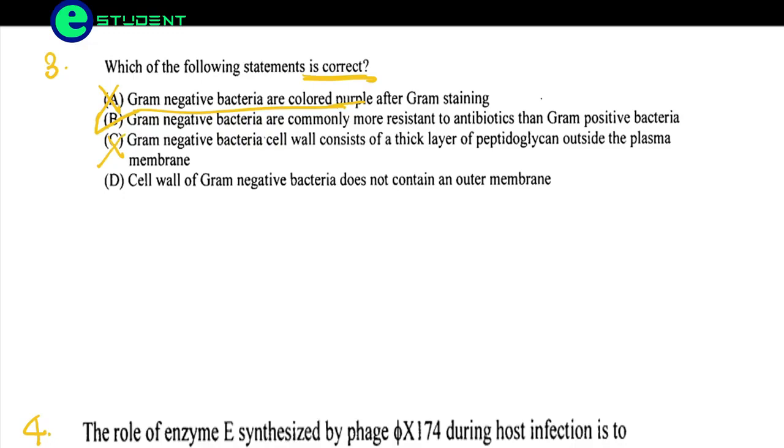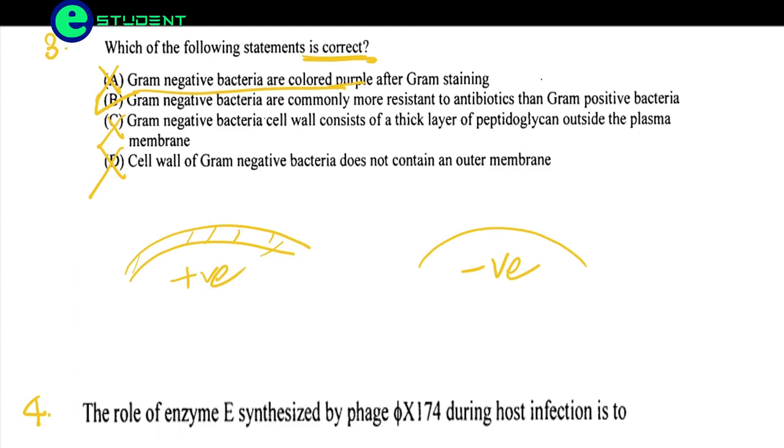Actually, gram-positive bacteria have a thicker wall than gram-negative bacteria. Gram-positive has a thicker wall, and gram-negative, compared to this, has a thinner wall. The cell wall of gram-negative bacteria does not contain any outer membrane. This is absolutely wrong. Gram-negative bacteria, outside the cell wall, also have an outer membrane. So B is the correct option here.